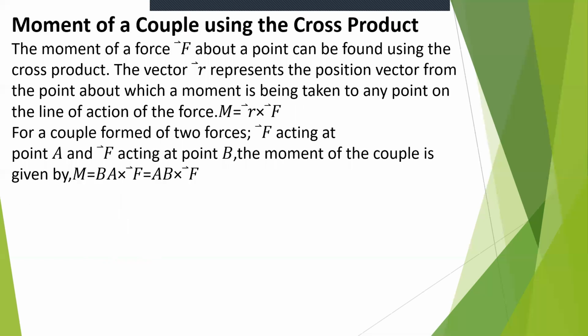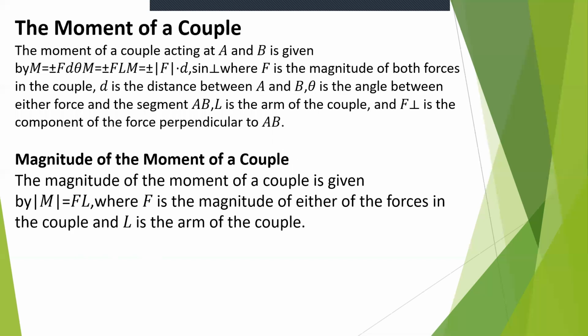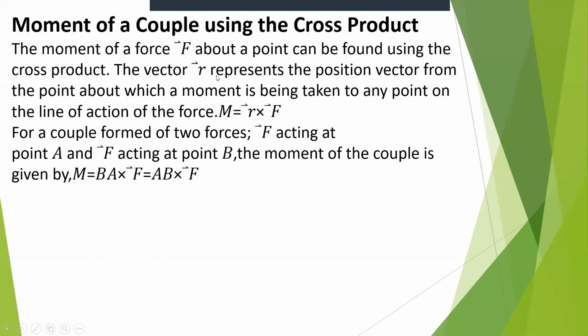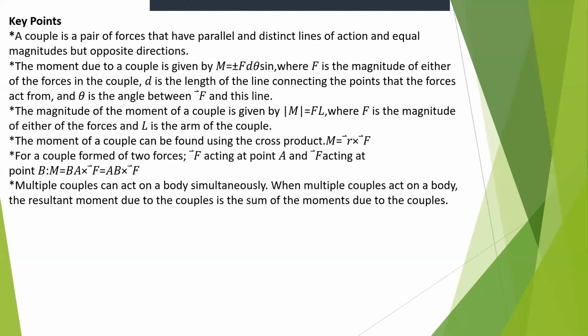Moment of a couple using the cross product. Here, the cross product r cross F is equal to r F sine theta. Here we have seen the moment is equal to F into d into sine theta, and if theta is 90 degrees, it automatically becomes the magnitude.